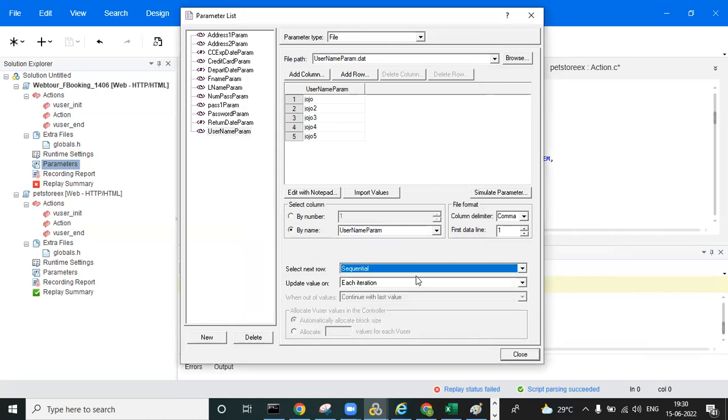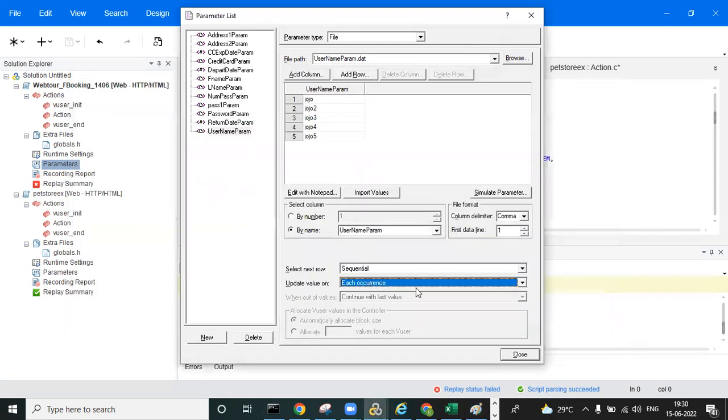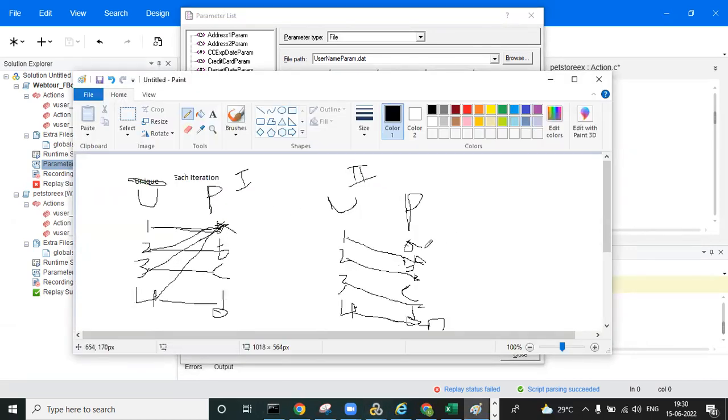Now we'll go into sequential each occurrence. We already know what sequential is. Every user has to pick the first data point. Every user will pick A only, then 2 picks this, 3 picks this, and 4 picks this. That is common from the sequential point of view. But each occurrence is different. Occurrence means the values will update to the next value. So next time it will pick B, and all users will pick the same value.